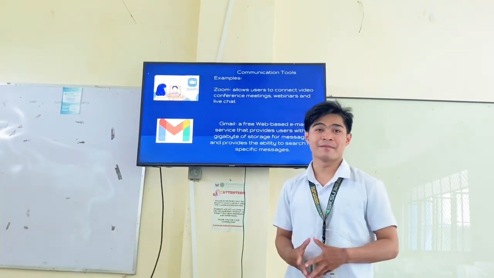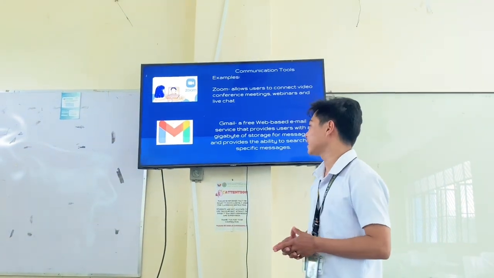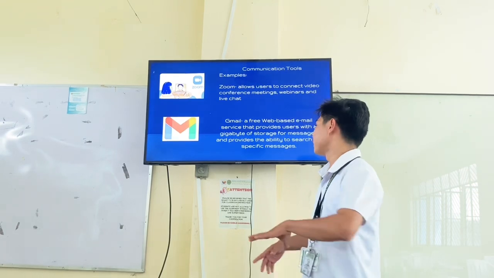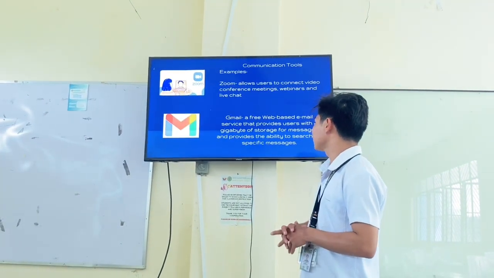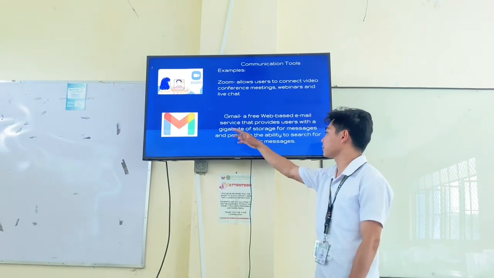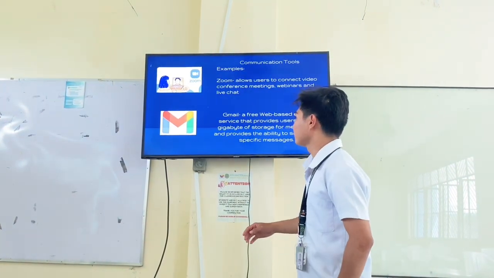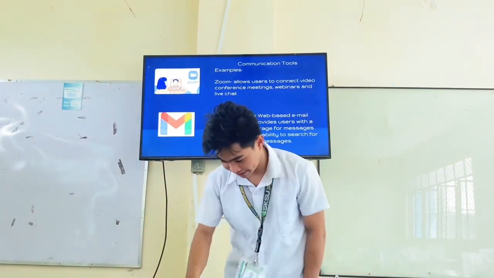It has a major function and provides essential help, such as providing users with links and the ability to search specific messages.